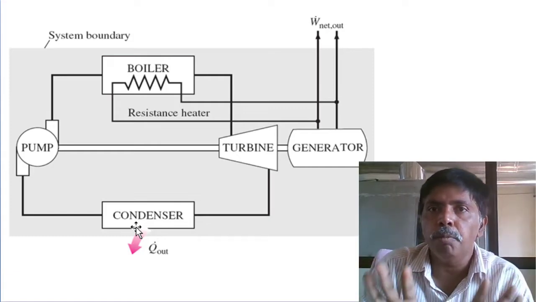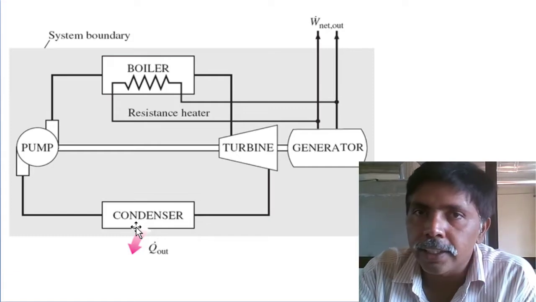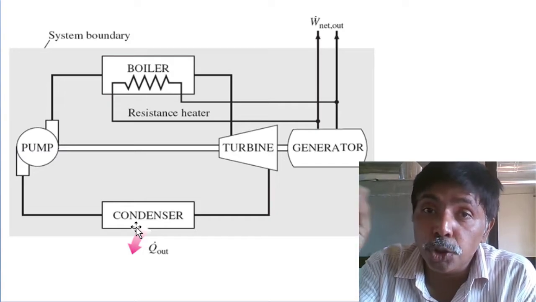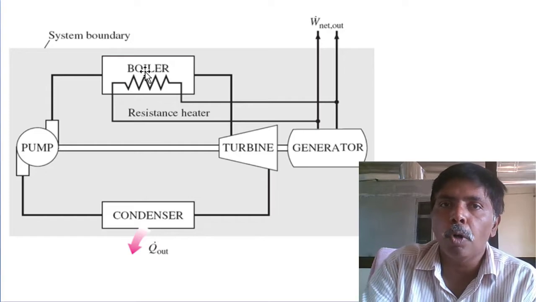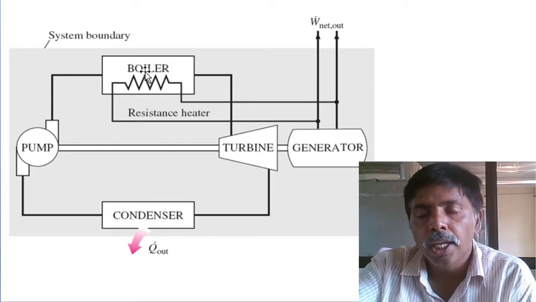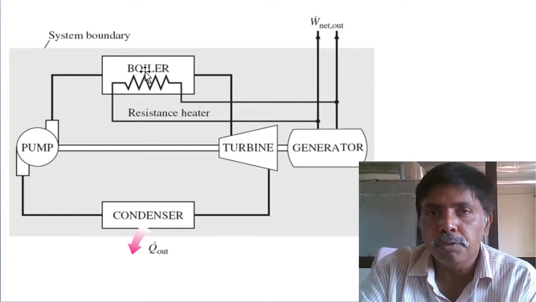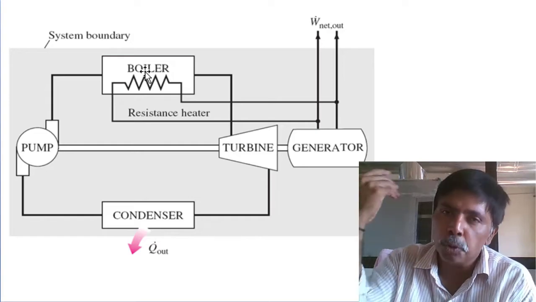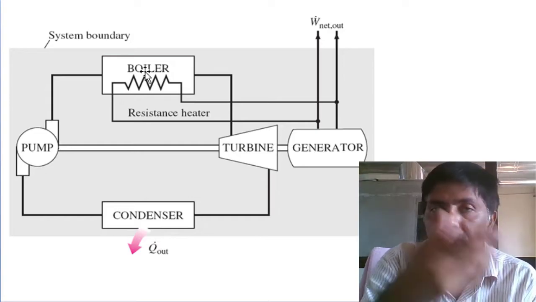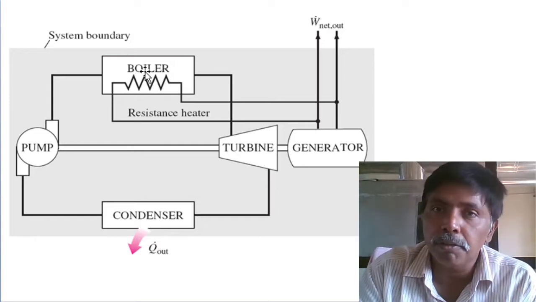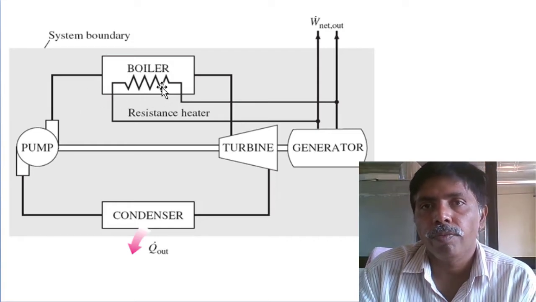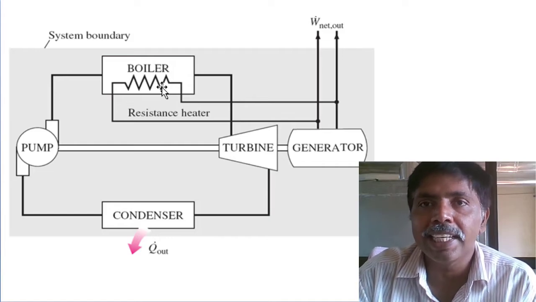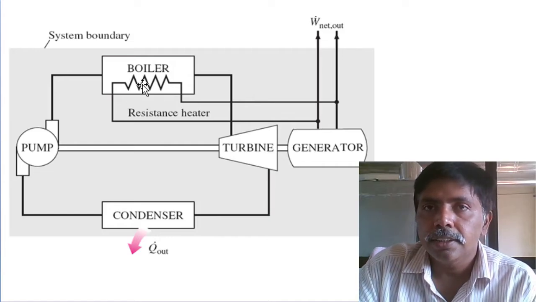So this team did not change the Rankine cycle, but they assumed one point. Instead of external heat supply in the boiler by coal combustion, fossil fuels, solar energy or nuclear energy, some method of supplying heat, they proposed electrical resistance heaters.